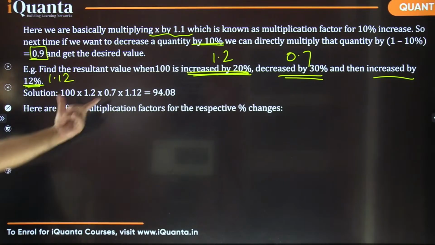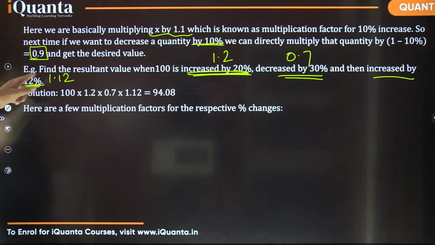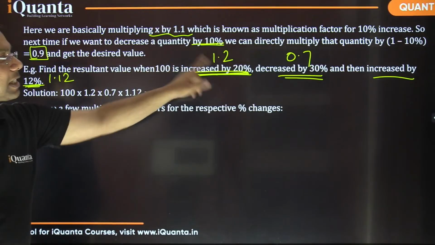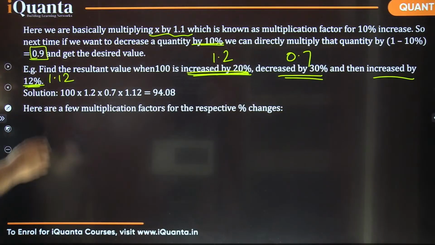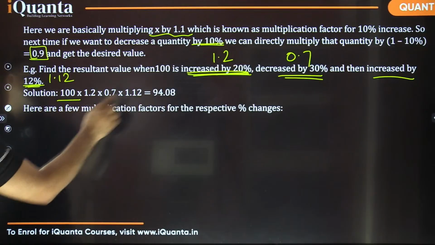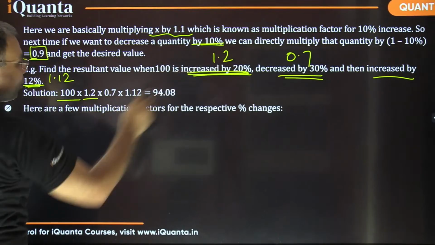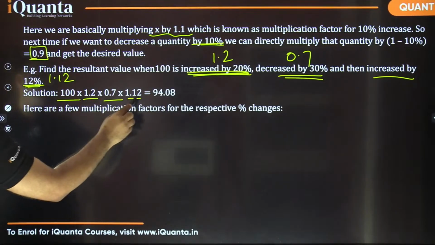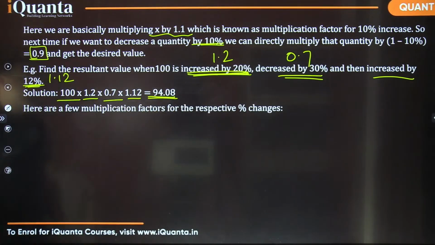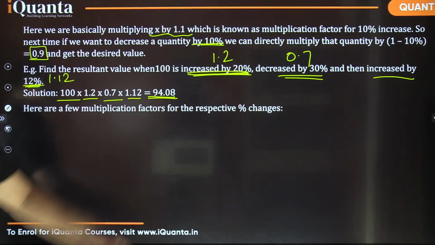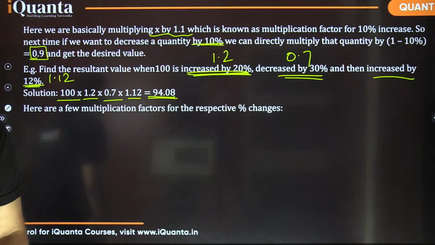And you can see the answer here. The question was, find the resultant value when 100 is increased by 20%, decreased by 30%, then increased by 12%. So the net result is simply 100 multiplied by 1.2, 0.7, 1.12. The total value comes out to be 94.08. Okay? That's the answer here. Is that fine?